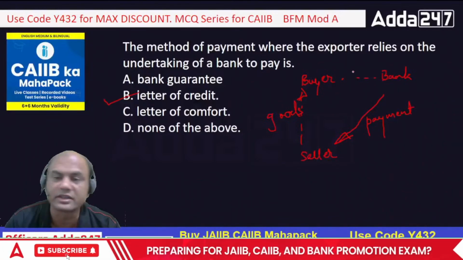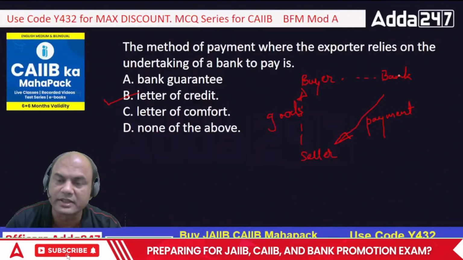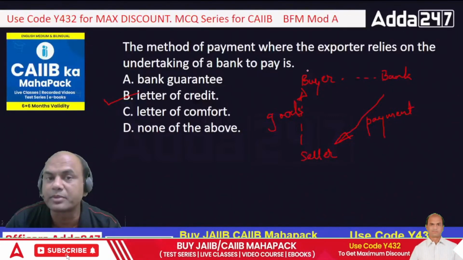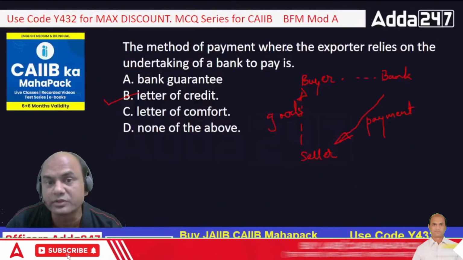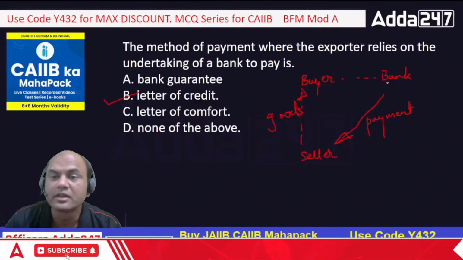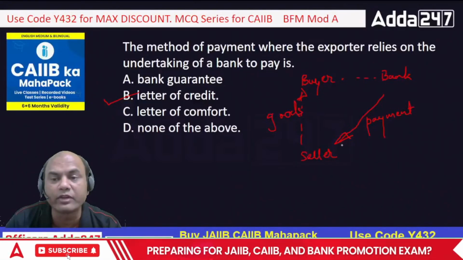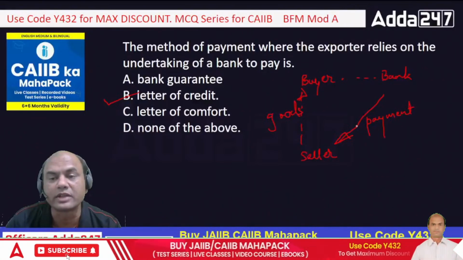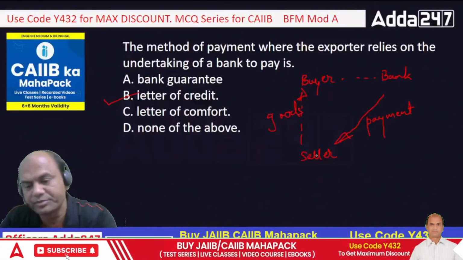Guarantee means that the bank will say that if the buyer doesn't pay, then I will pay you. So that is known as guarantee. But here LC means the bank says nothing doing, I will pay you. Forget this buyer. So that is the direct payment method.